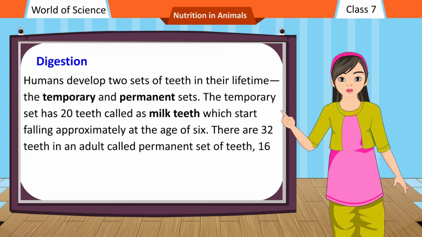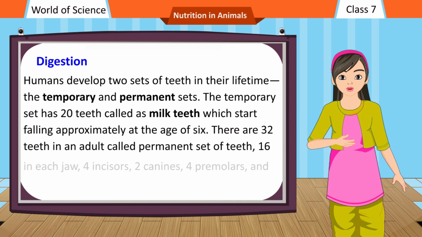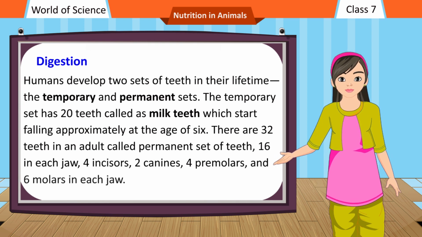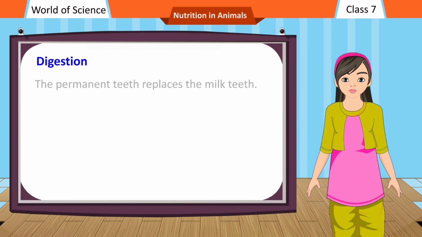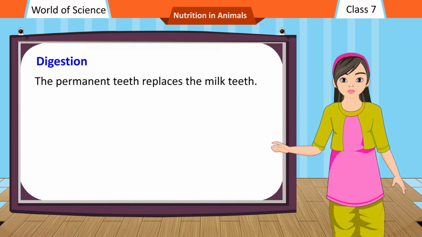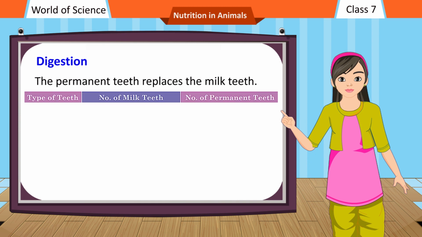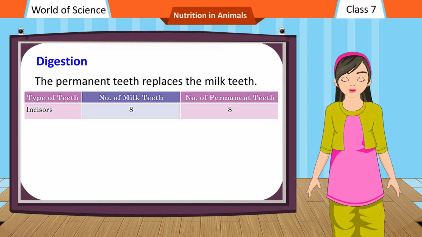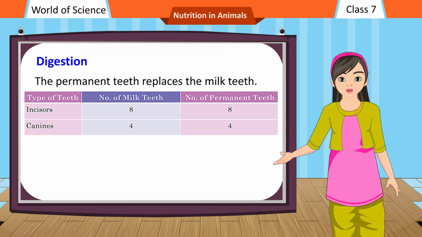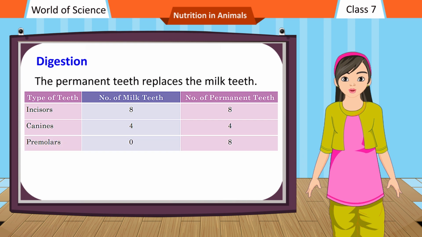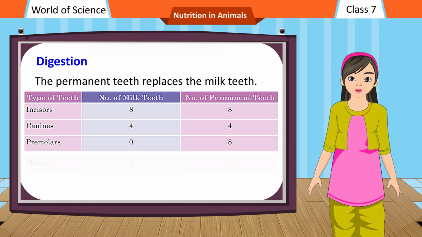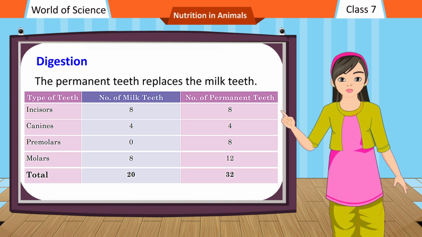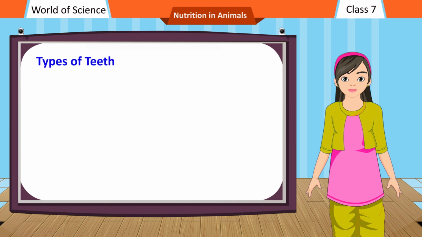There are 32 teeth in an adult, called the permanent set of teeth, 16 in each jaw: 4 incisors, 2 canines, 4 premolars, and 6 molars in each jaw. The permanent teeth replace the milk teeth. Type of teeth, number of milk teeth, number of permanent teeth. Incisors: 8, 8. Canines: 4, 4. Premolars: 0, 8. Molars: 8, 12. Total: 20, 32.